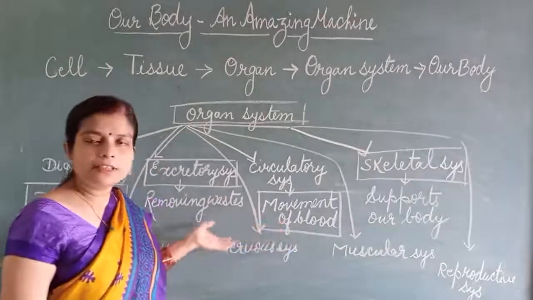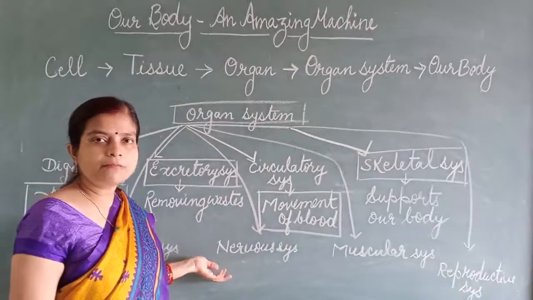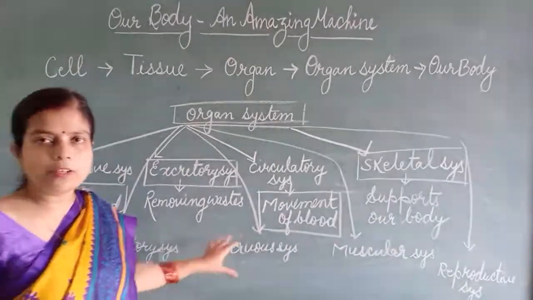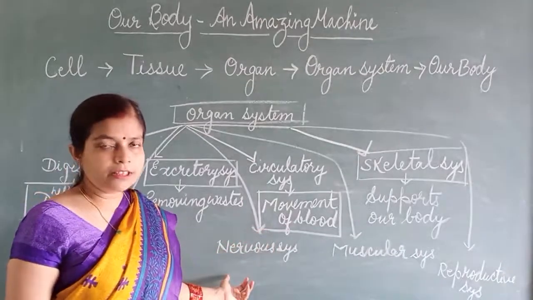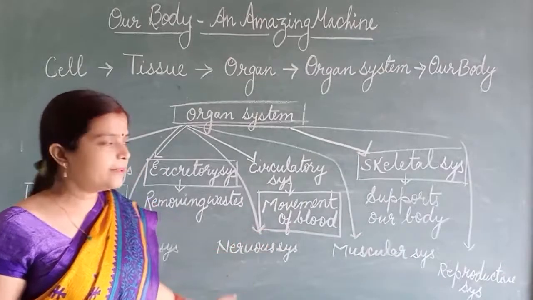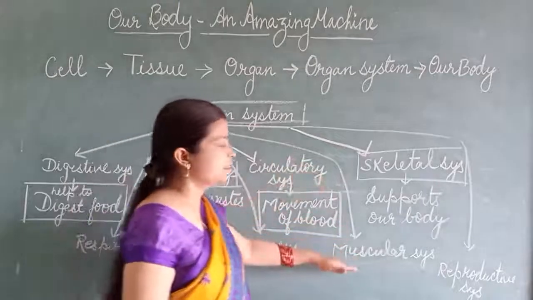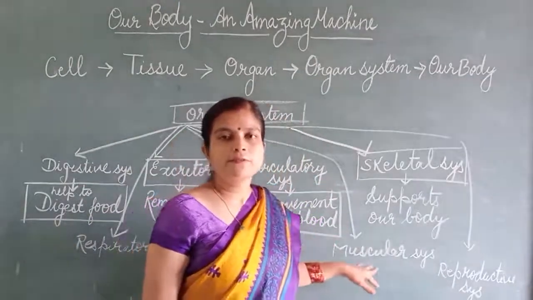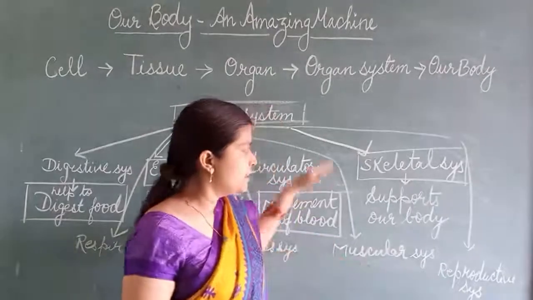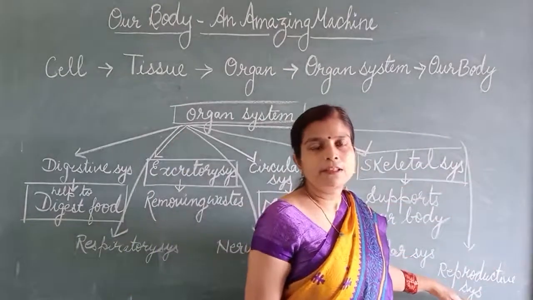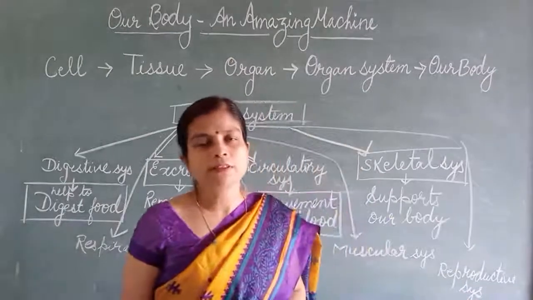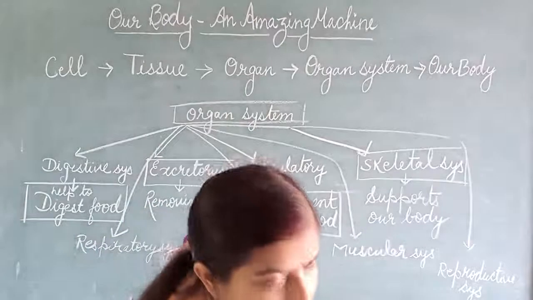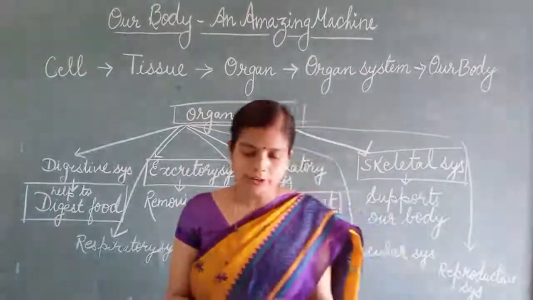Then this is the nervous system. What is the function of the nervous system? To control and coordinate our body, okay? This system is working for control and coordination. Then the muscular system, for movement, okay? It helps in movement. Then the reproductive system helps to reproduce babies, okay? So this is our chapter, so let's revise some objective questions of this chapter.